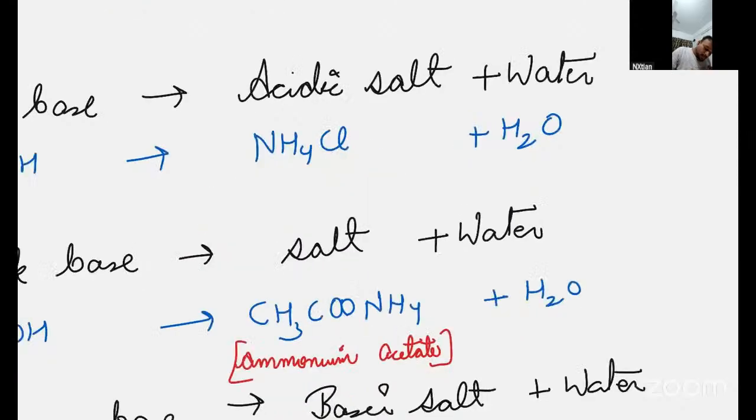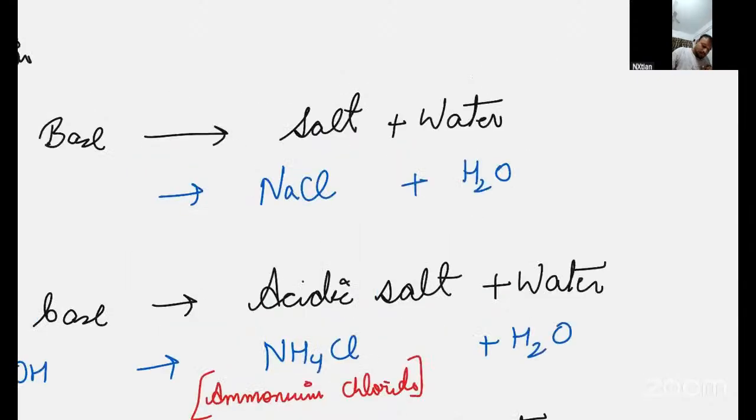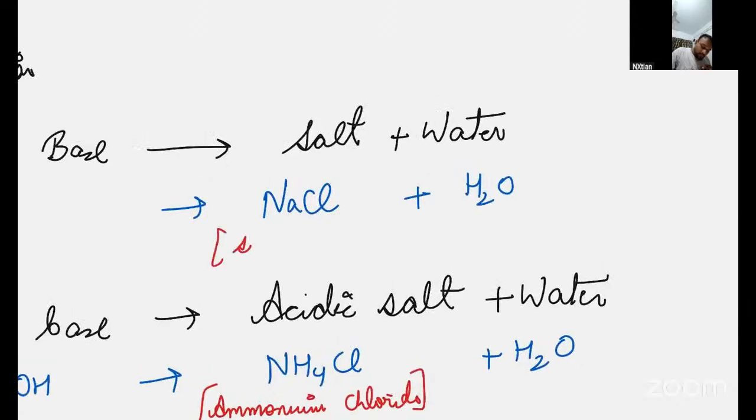This is ammonium chloride. This is sodium chloride. Write it down.